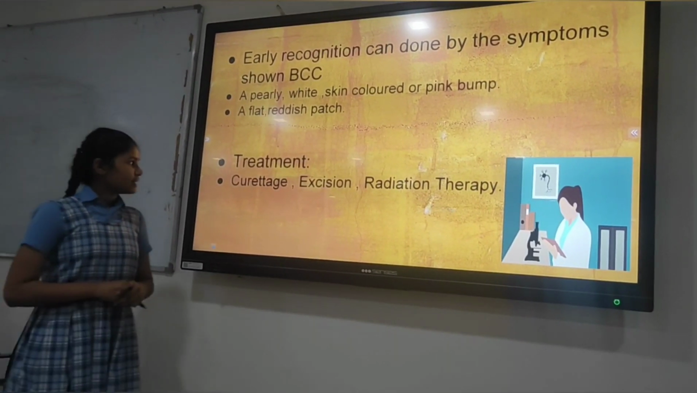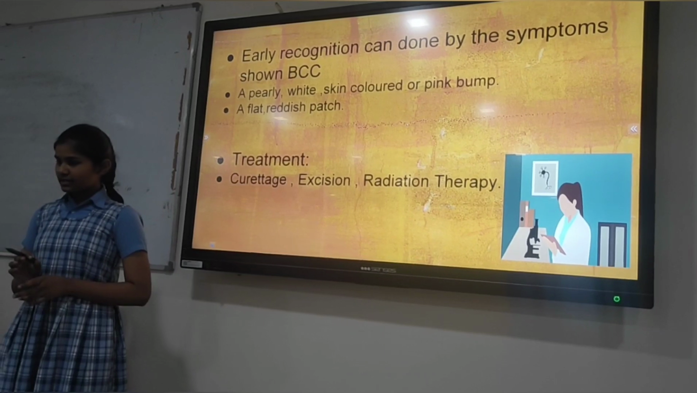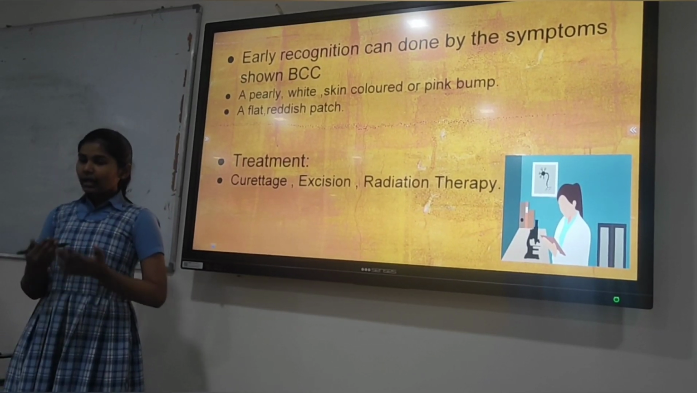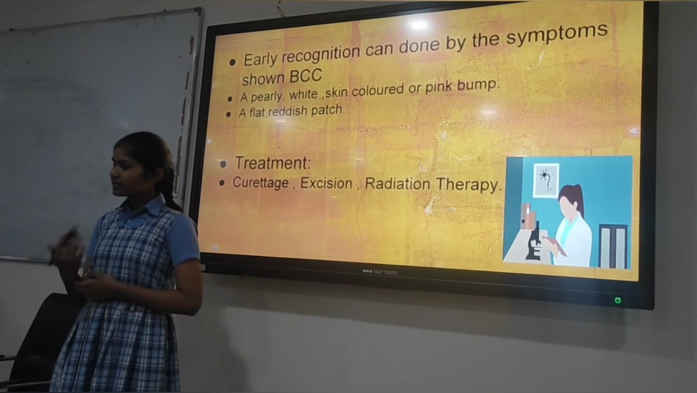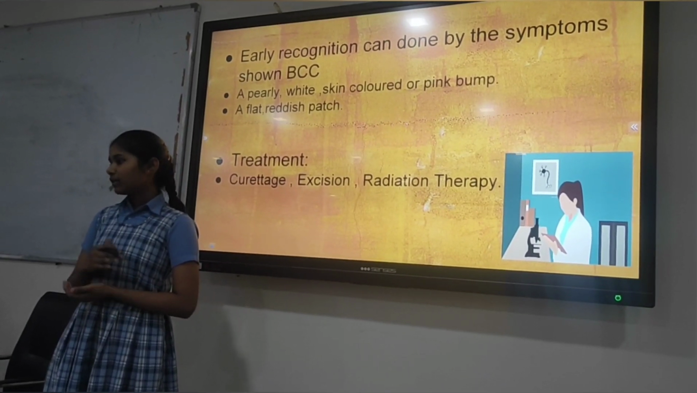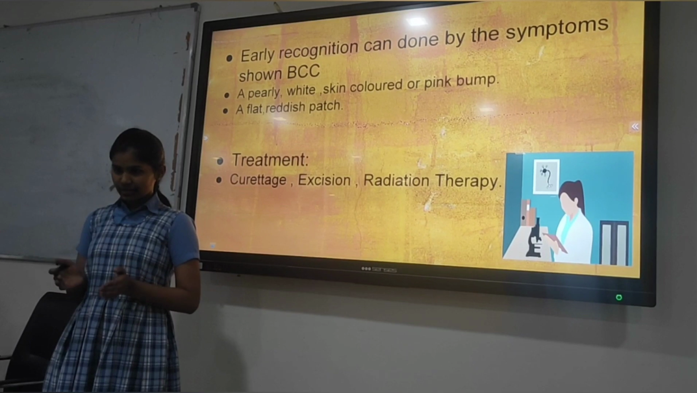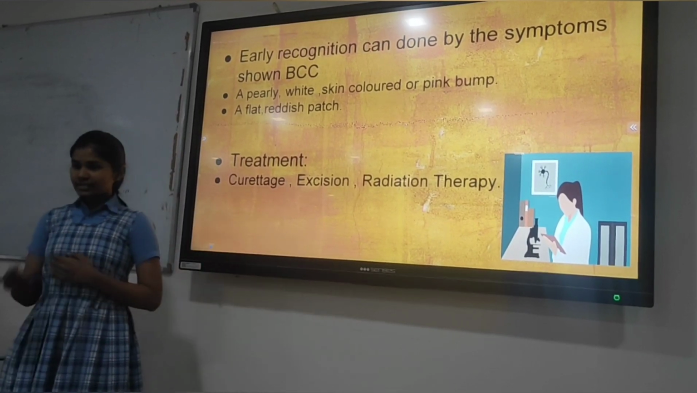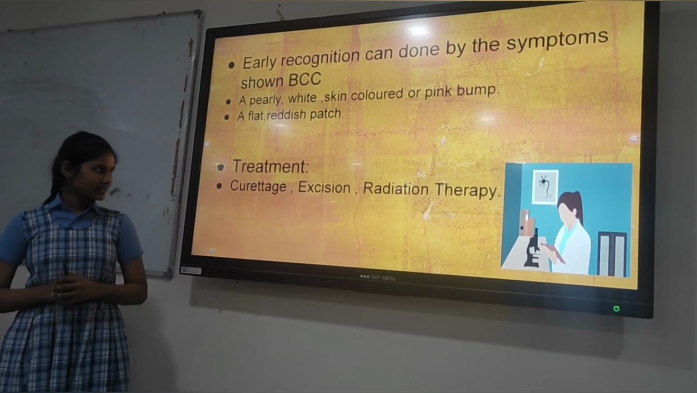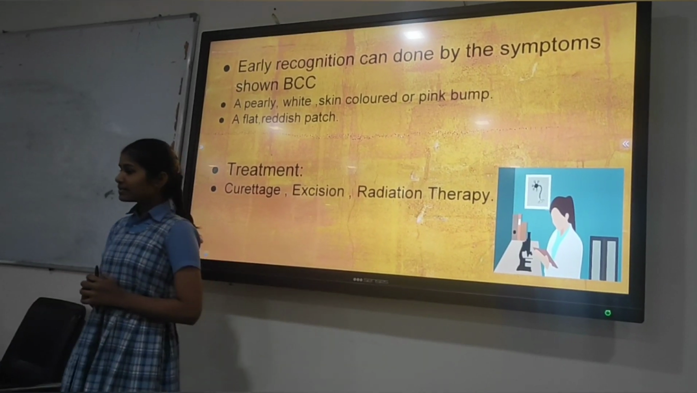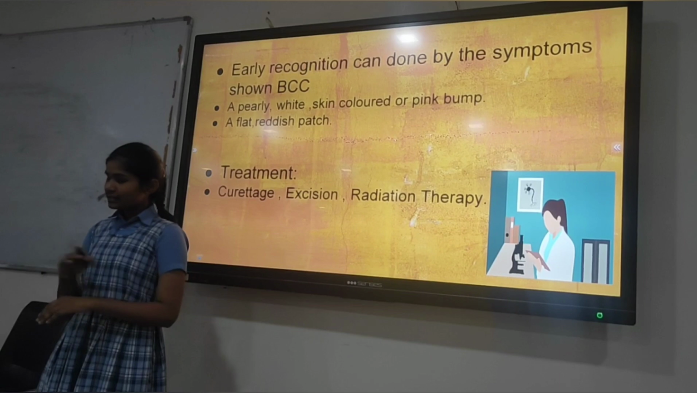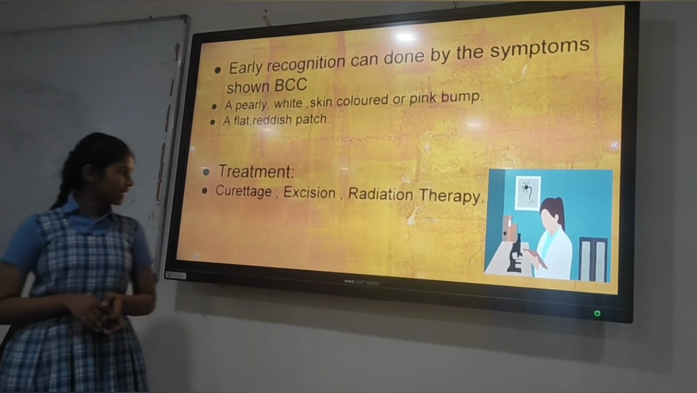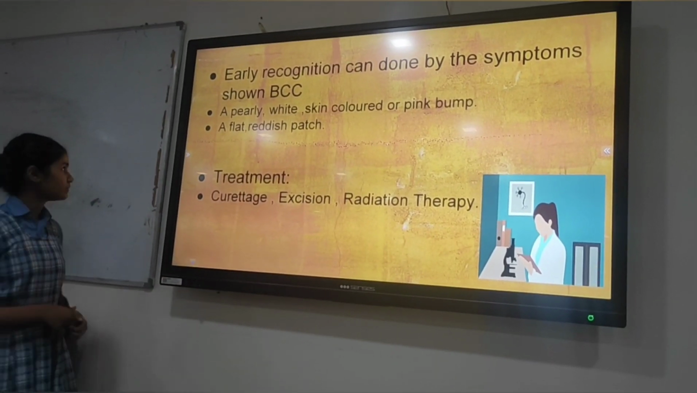Curettage is generally used for small BCC which is initially being developed. What happens in curettage, it may be performed several times because BCC may not be cured completely in only one go. And next is excision. In excision, the part where the cancer is developing is cut and removed. Radiation therapy I have already covered.